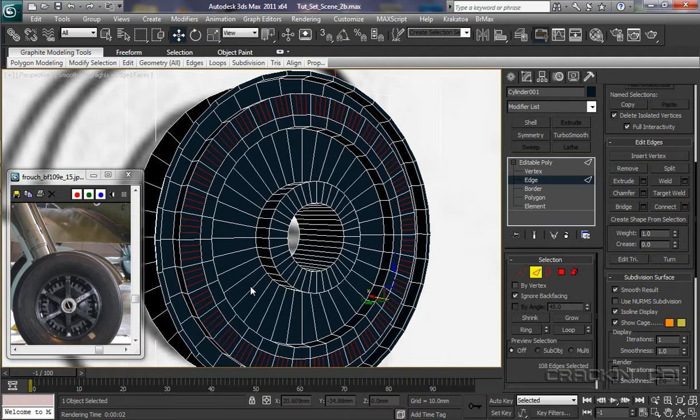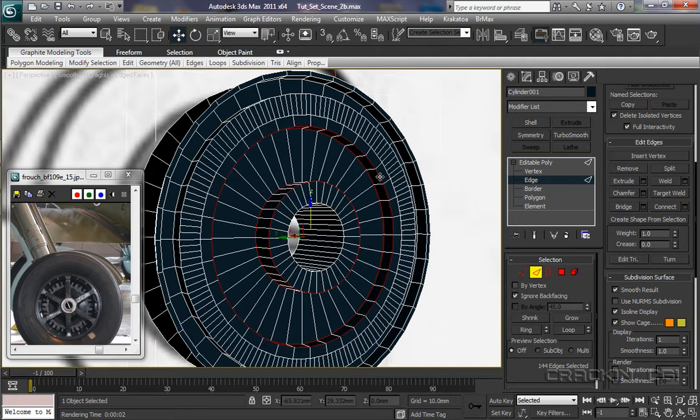We're still in edge, so press that one and press Shift, Control, select that one, press Shift and then select the next one. Up here in this corner press Control, and down here pressing Shift to select those, Control up here, Shift to select these, and popping over we're going to select chamfer.